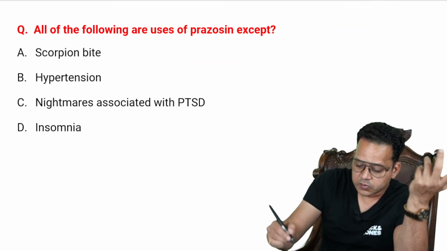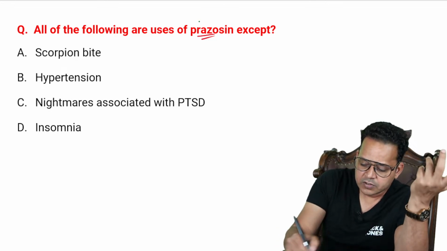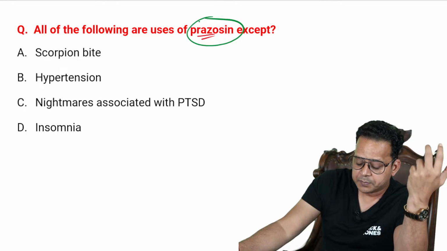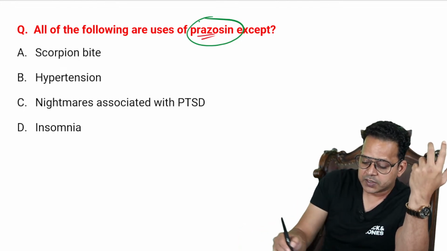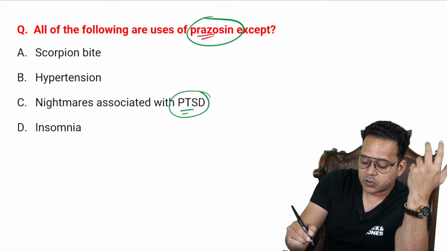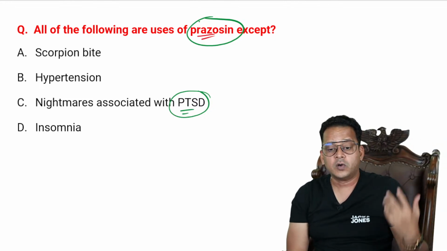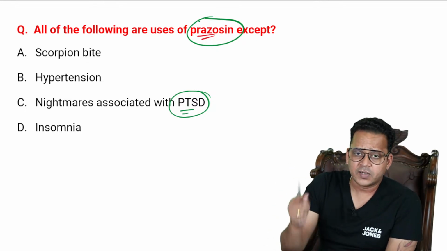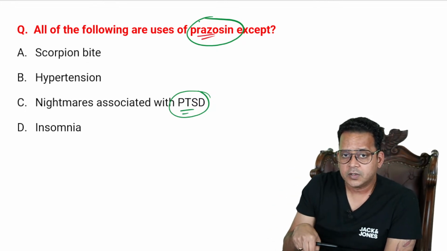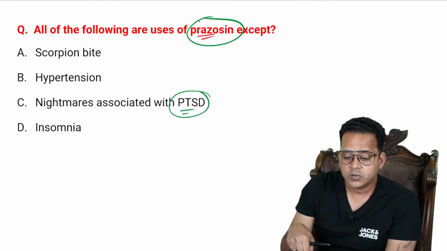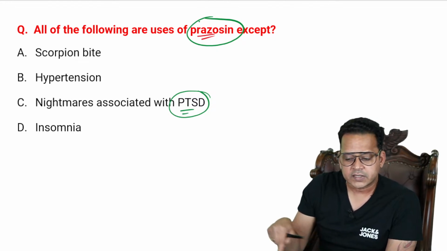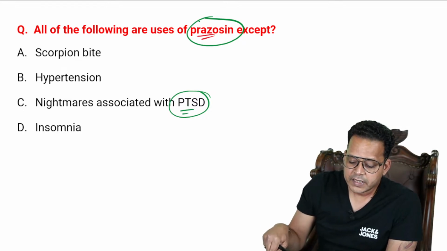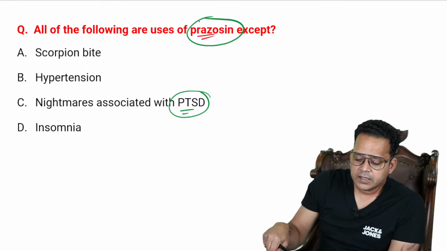All of the following are uses of prazosin except. In other words, which of the following is not a use of prazosin? Scorpion bite, hypertension, nightmares associated with PTSD or post-traumatic stress disorder, and D is insomnia. I've included some options where you know the answer, so you can rule out two options easily. Increased insulin is another mechanism, Tucker-Bursell, we know that, right? So what is the answer here? A, B, C, D. All right, so let us rule out.